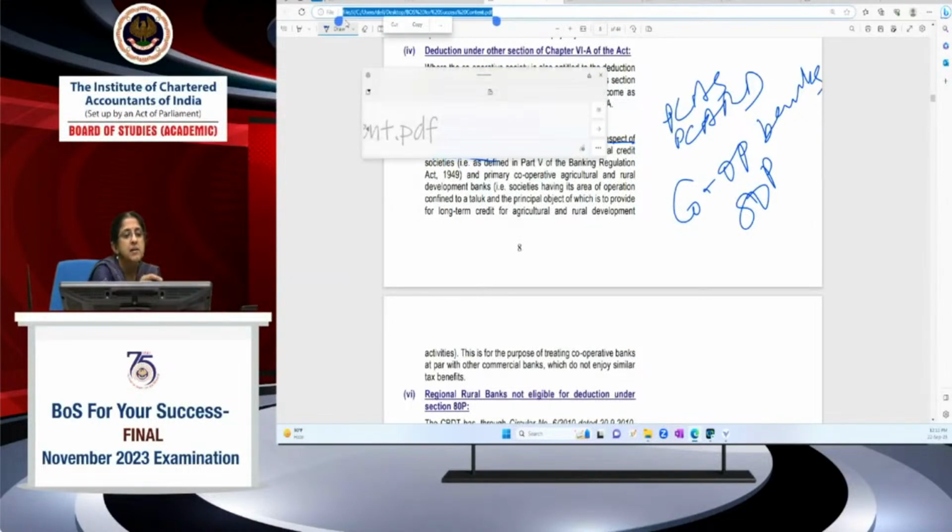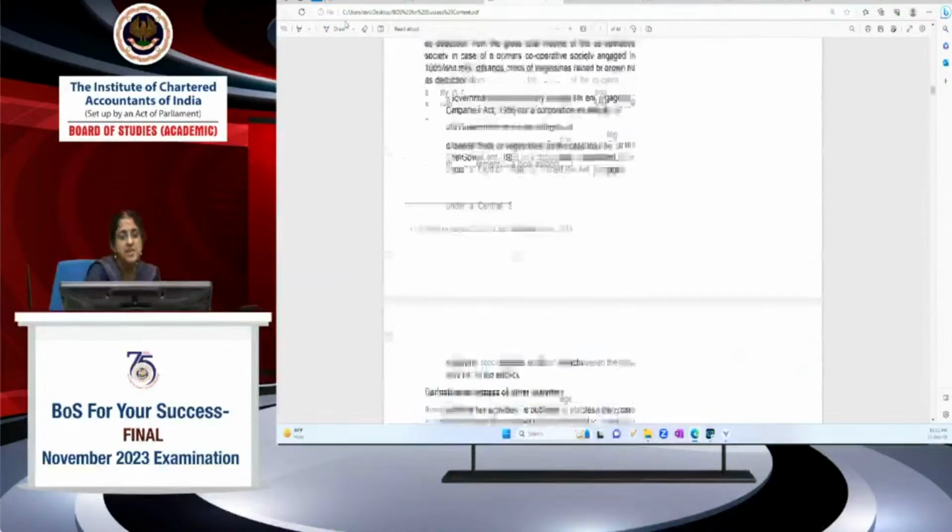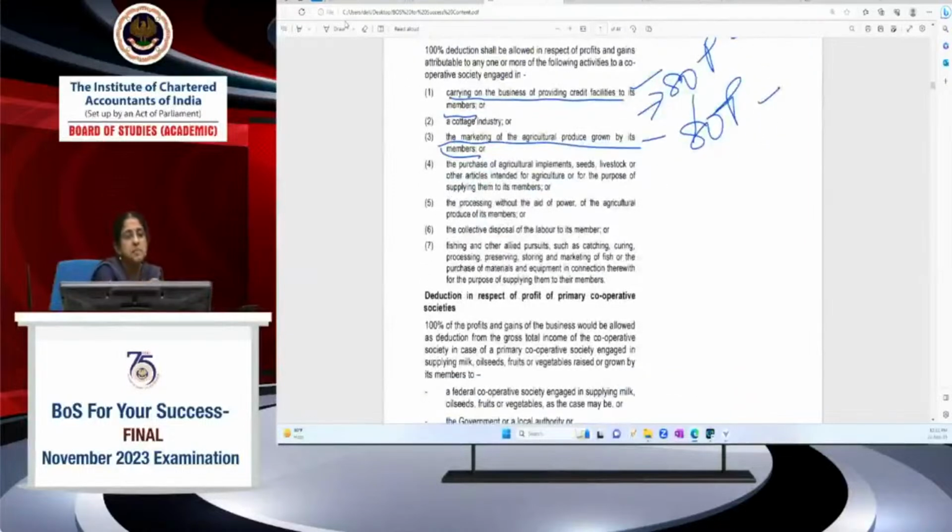And as regards other cooperative societies which are engaged in carrying on the business of providing credit facilities to its members or marketing agricultural produce grown by its members, these as well as the other activities mentioned are eligible for 100% deduction. And if one cooperative society invests in another cooperative society and earns interest and dividend, that interest or dividend income also qualifies for deduction under 80P. So these are the relevant provisions. Now let us go to the question.